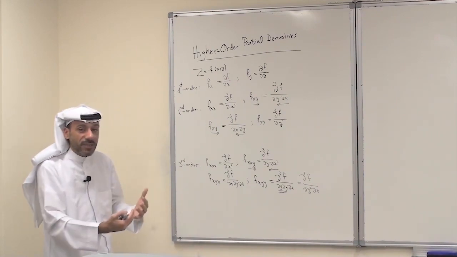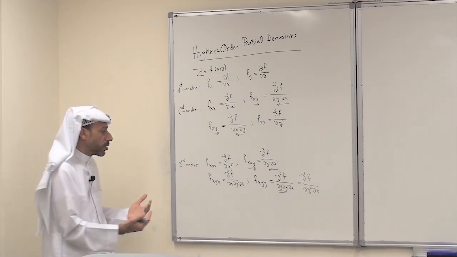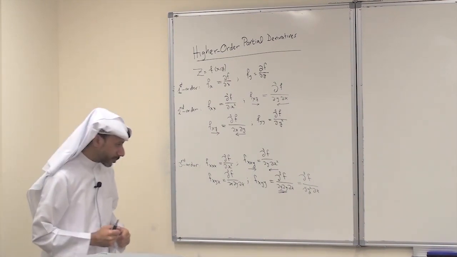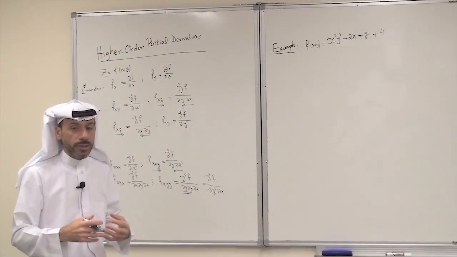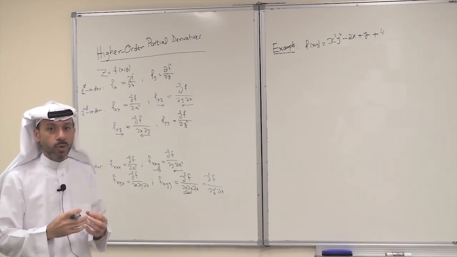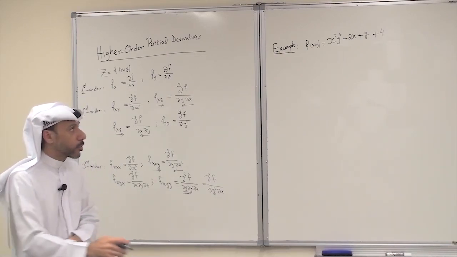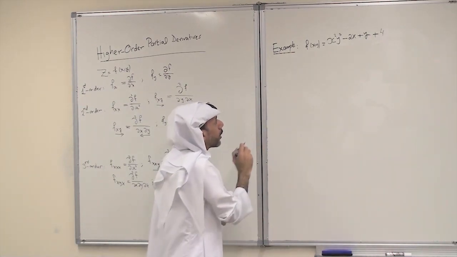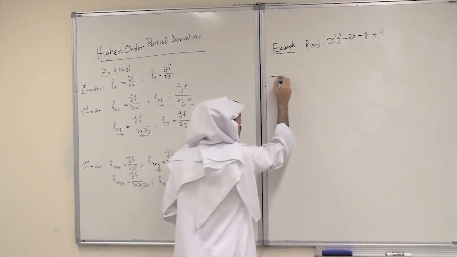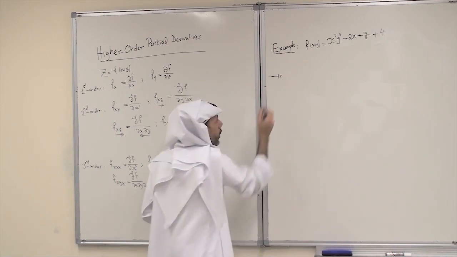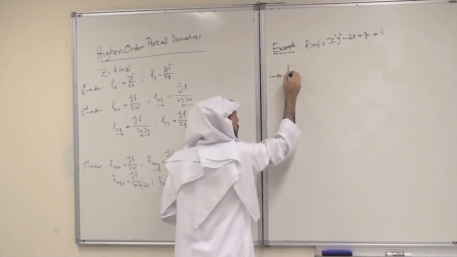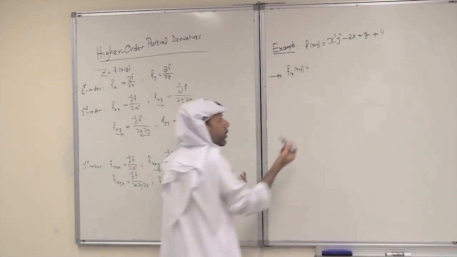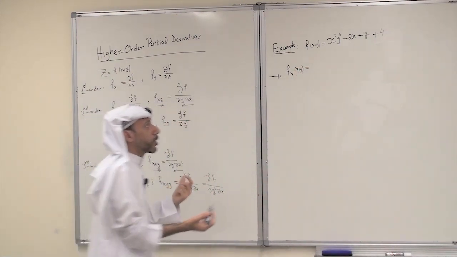And for higher derivatives, it is the same thing. Okay, you can find the fourth derivative, fifth derivative, and so on. Now let's illustrate by an example how to compute higher order partial derivatives. So let's take this function of two variables, and let's find the first partial derivatives. So f sub x at x y. So here we look at y as a constant and differentiate with respect to x.